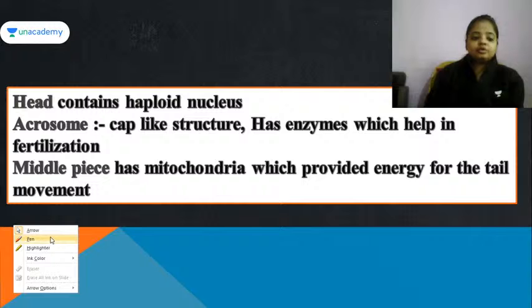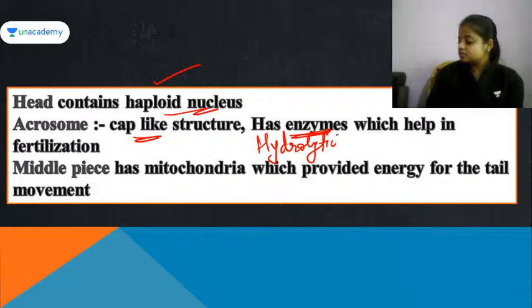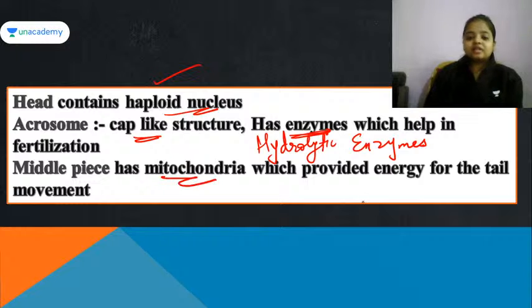Now, the head portion is a haploid structure. It has a haploid nucleus. The acrosome is a cap-like structure and it has many enzymes. Which enzymes? Hydrolytic enzymes. Middle piece has the mitochondria that provide the energy for the movement.